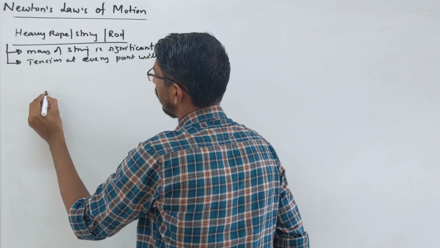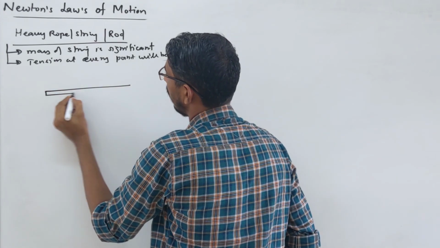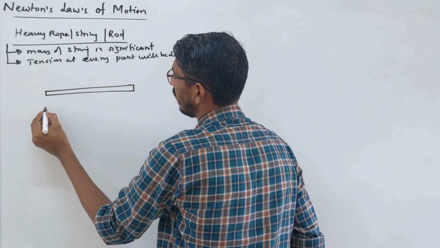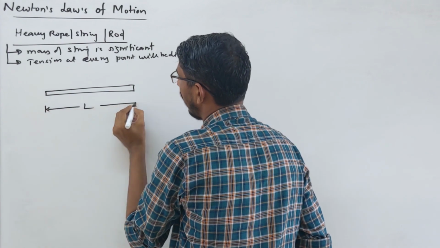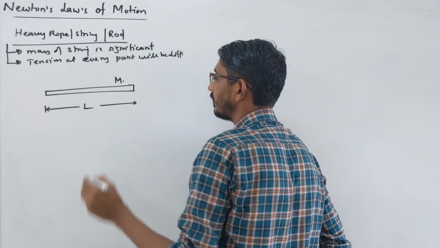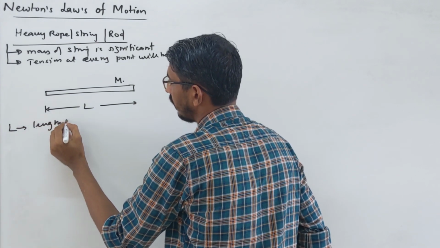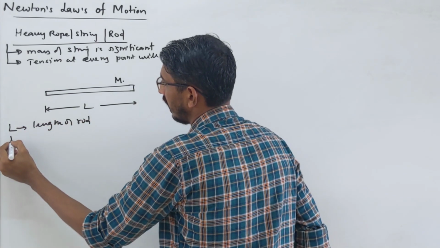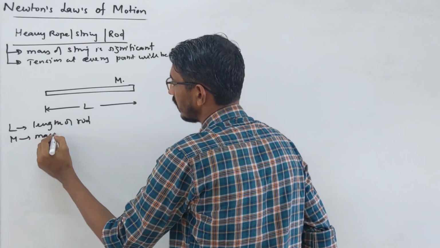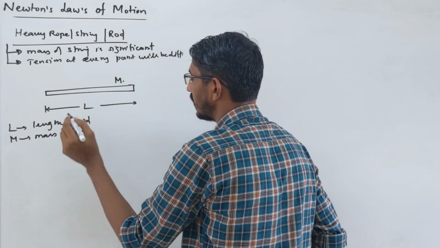Suppose you have this rod of some length I am calling L, and mass of this M. So L is the length of the rod, and M is the mass of this rod, right?